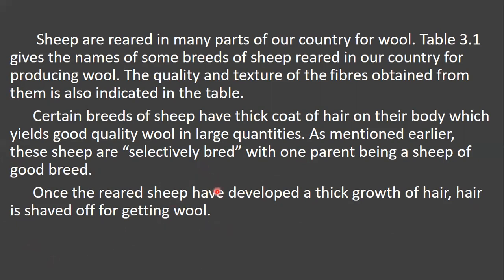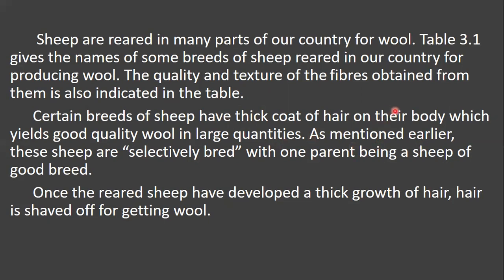Since the hair is thick, we get good quality wool in large quantities.